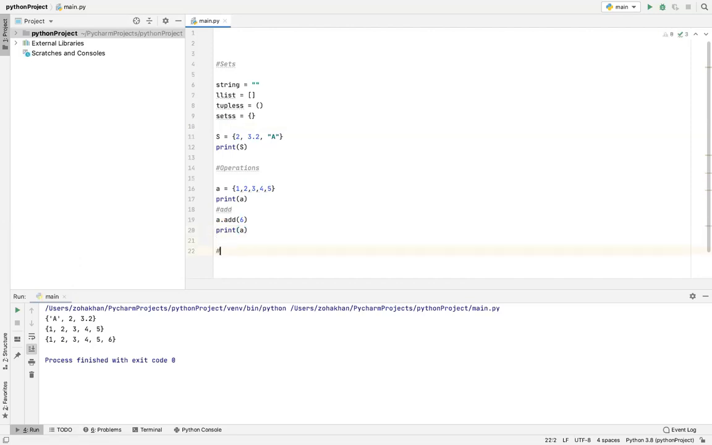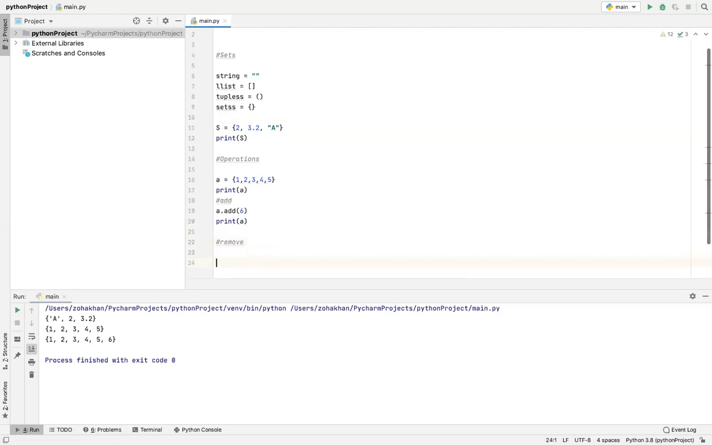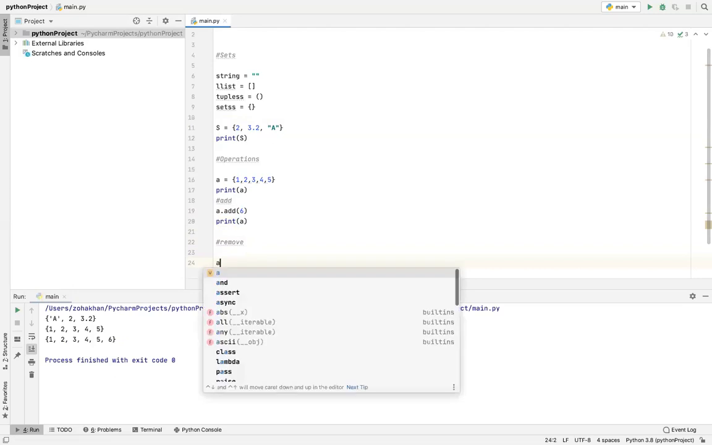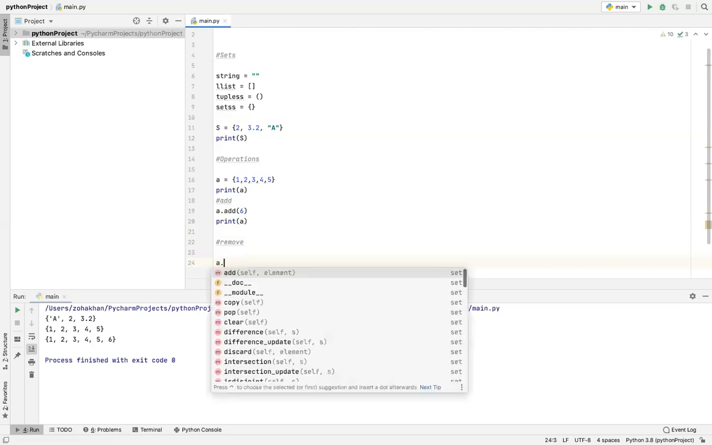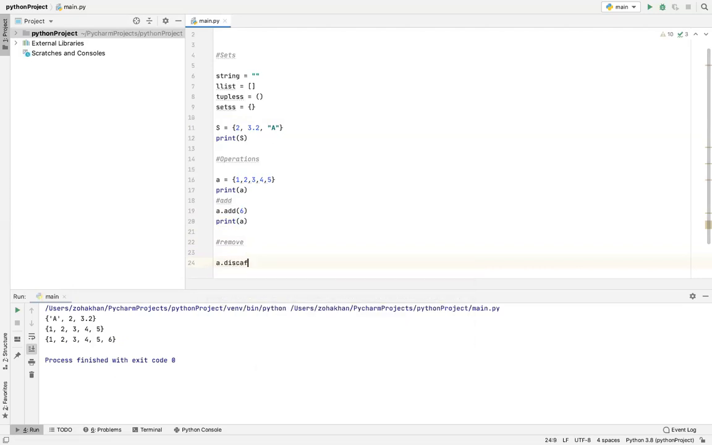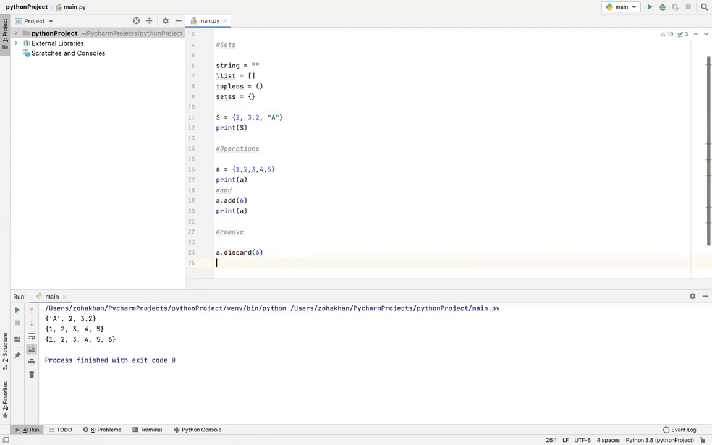Okay, let's move forward. Let's look at how to remove things. For removing, there are two ways of doing it. So the first way is to write a dot. The keyword is discard, bracket, anything that you want to discard. For example, I want to discard 6, and then let's print a again.